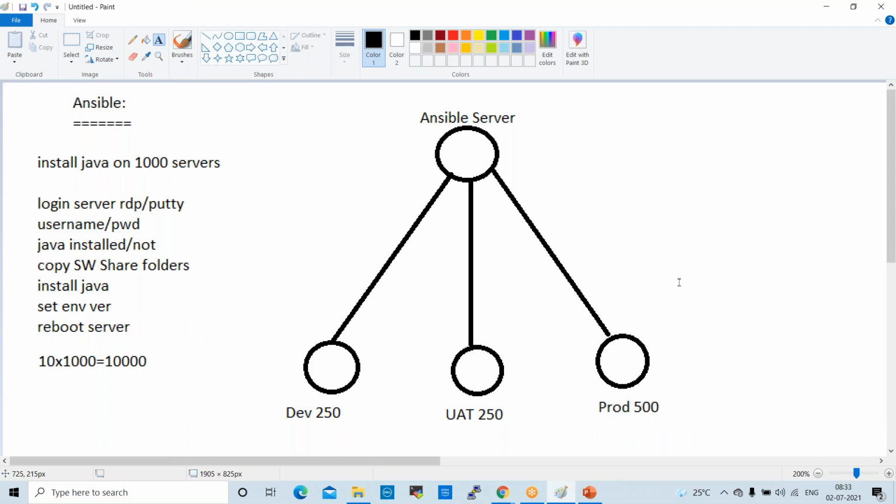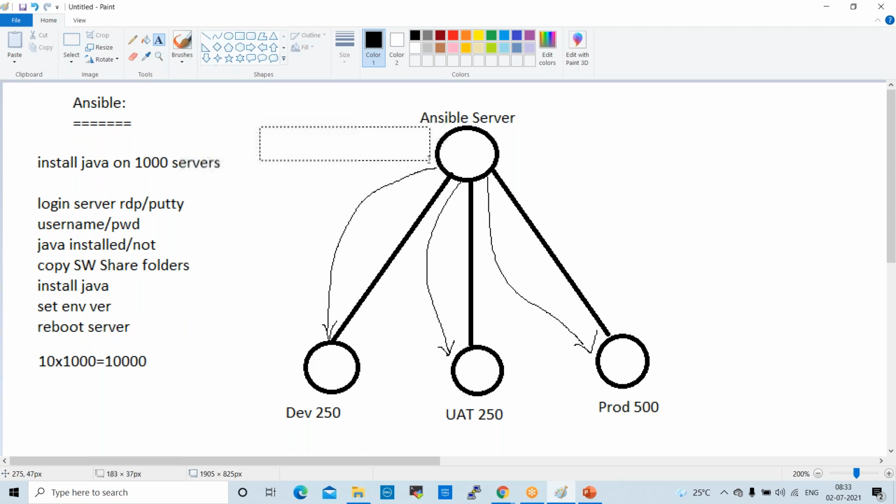First, what we need to do? We need to install and configure Ansible on a server. Once that is done, we need to establish communication and authentication from the Ansible server to the development servers, the UAT servers, and the production servers. We need to establish the authentication from the Ansible server to these target servers. To establish the authentication, we use SSH authentication.